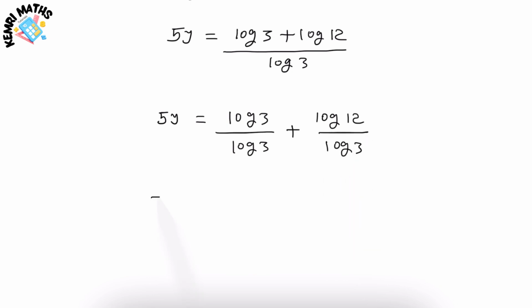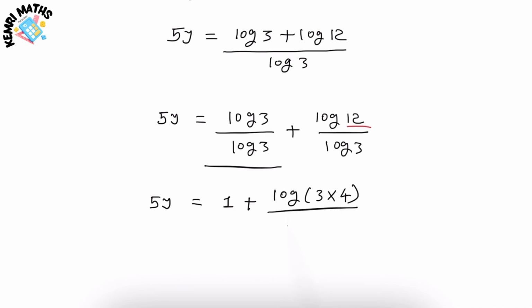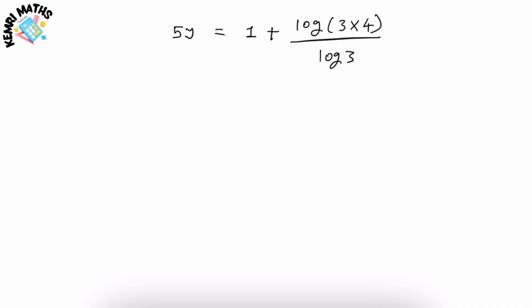Now simply we can cancel out log 3 with log 3. Therefore, this term will be 1 plus, let's rewrite this 12 as 3 times 4, so log 12 over log 3. Therefore, 5y is equal to 1 plus, I'm going to separate this log of 3 times 4 as log 3 over log 3 plus log 4 over log 3.